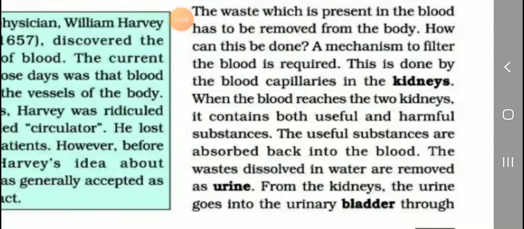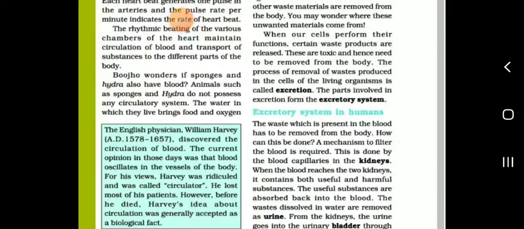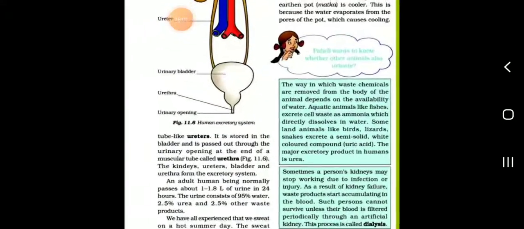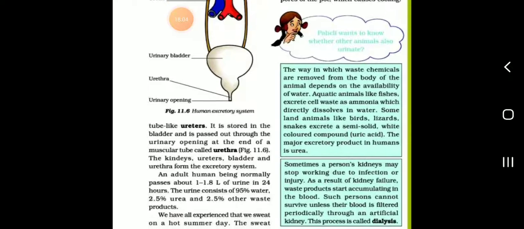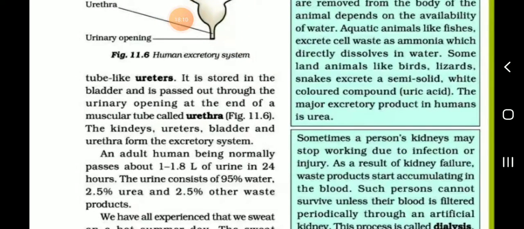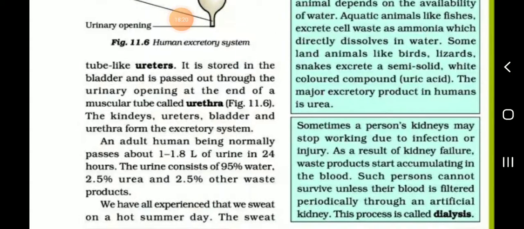The urine goes into the urinary bladder. Students, listen. The tube-like structure is called the ureter. This one is a ureter. Urine is stored in the bladder and is passed out through the urinary opening at the end of the muscular tube called the urethra.